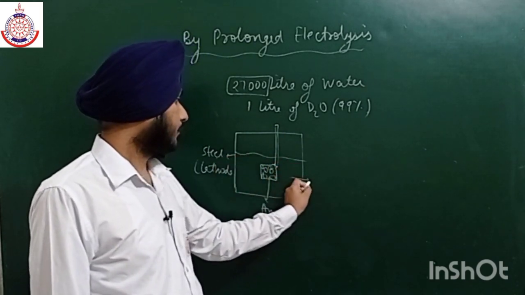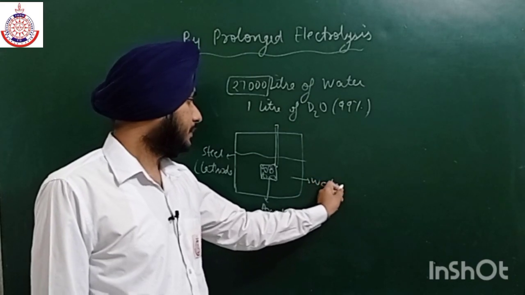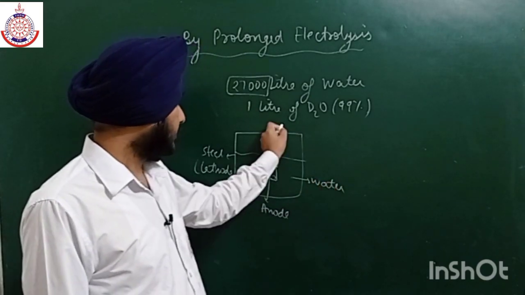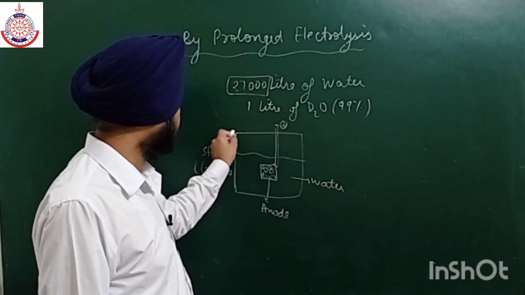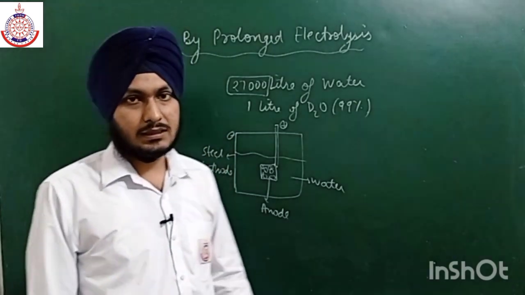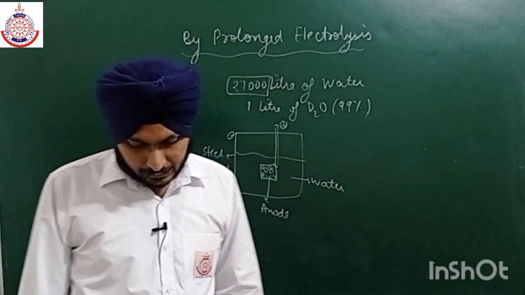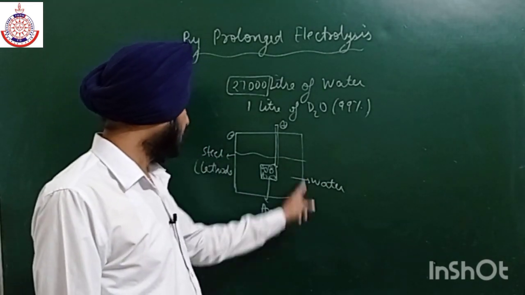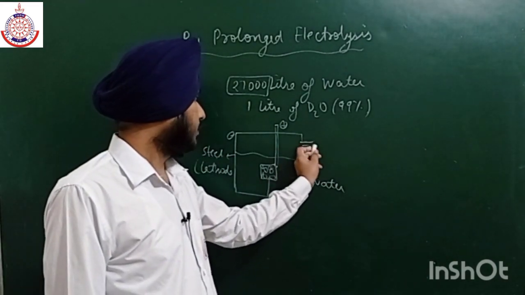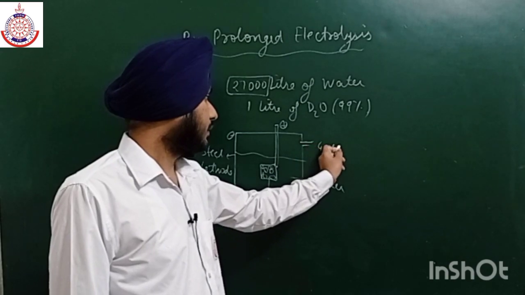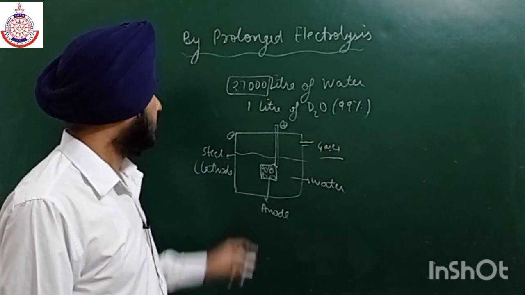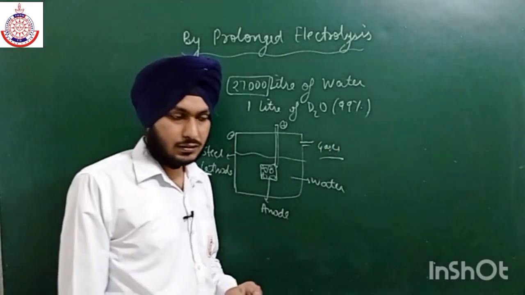Here we have water. So this is the whole apparatus, a steel cell, and there is also an outlet for the removal of the gases which are formed. So this is the first method, by prolonged electrolysis.